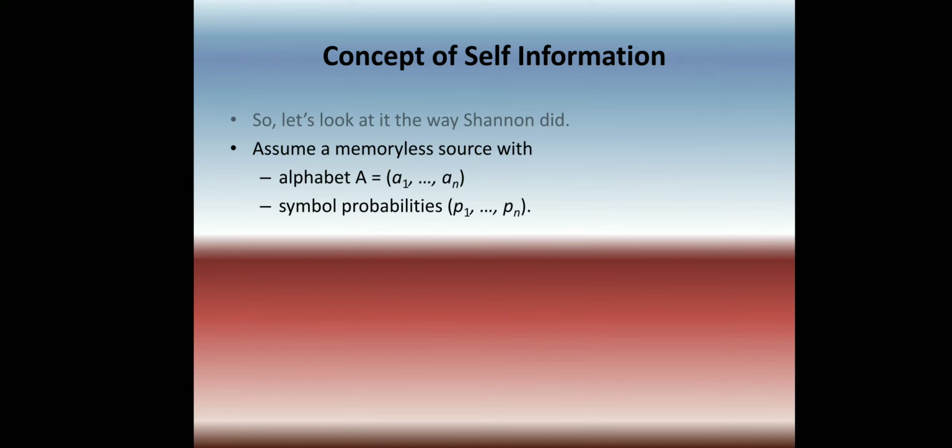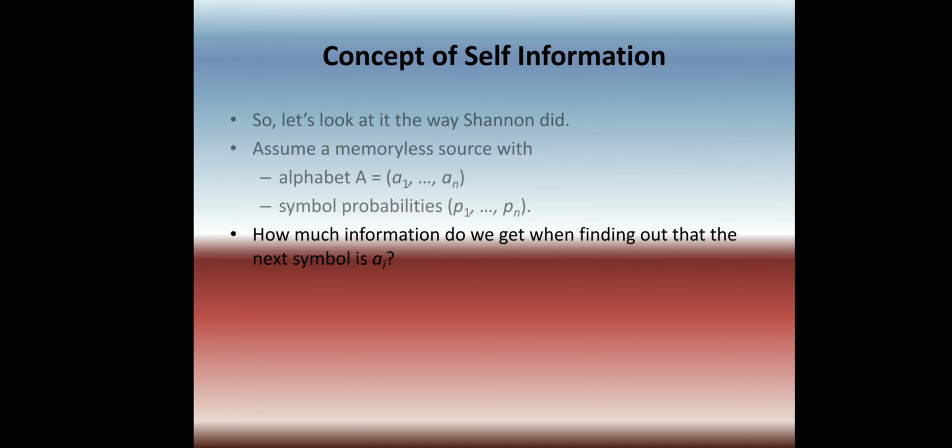So how did he arrive at the conclusion? We assume a memoryless source with alphabet A equal to A1 up to An, having the probabilities P1 up to Pn. So we have n symbols having probabilities P1 to Pn. Next we are going to see how much information we get when finding out that the next symbol is Ai, or what is the information associated with the symbol Ai.